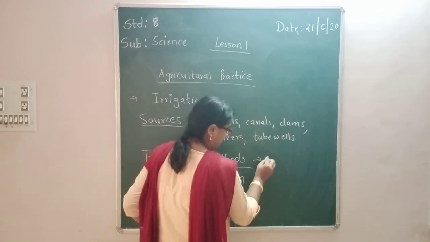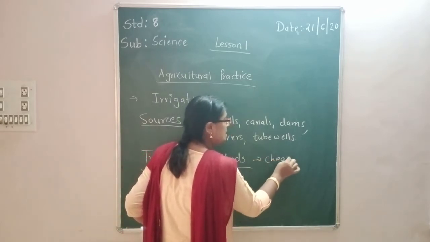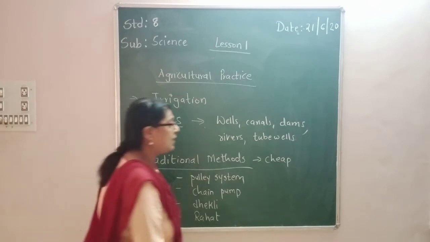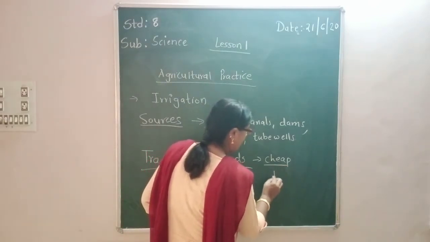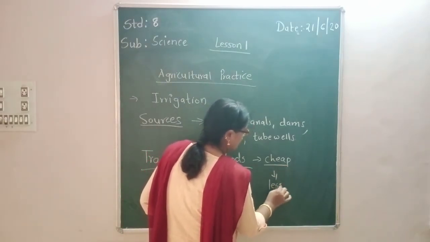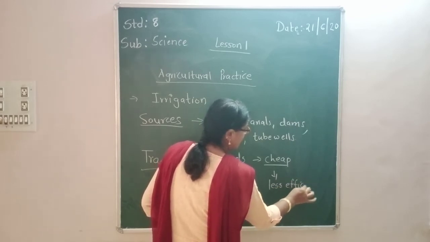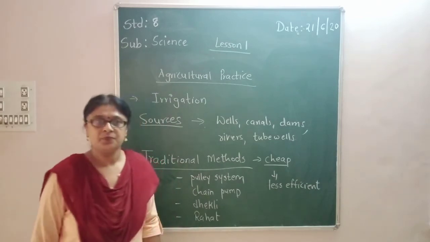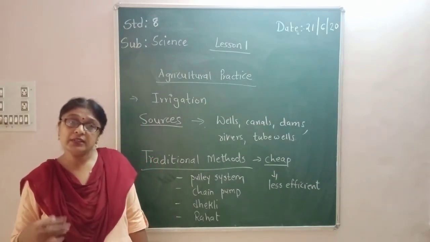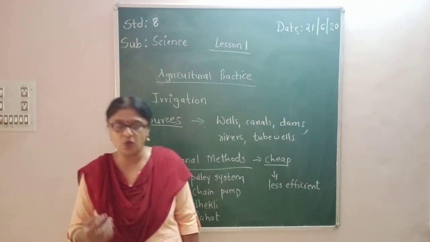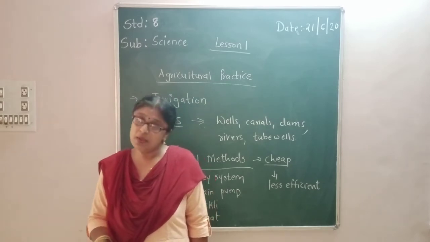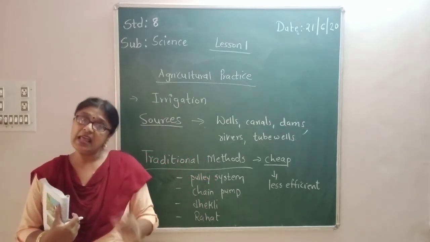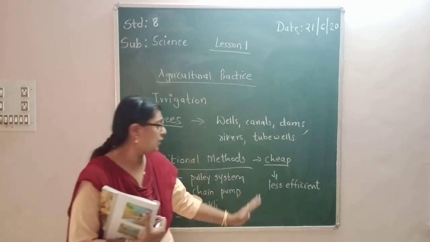They are cheap, meaning they are less costly, but they are less efficient. What is the meaning of less efficient? Less efficient means they will not give proper production. The amount of water that has to be reached, maybe it will not reach, which will ultimately cause less production of the crop.